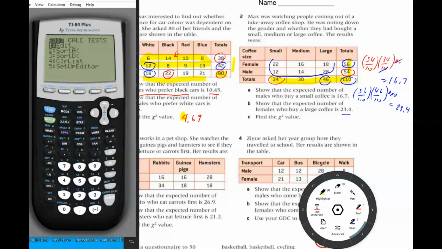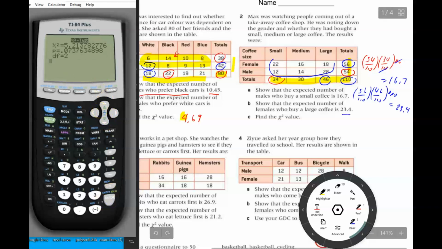Input, now I just run stat tests, go up to the next page to the chi-squared test. My observed is A because that's where I put my data. B is where they're going to put the expected frequencies. And I do calculate, and my chi-squared value is 5.21.